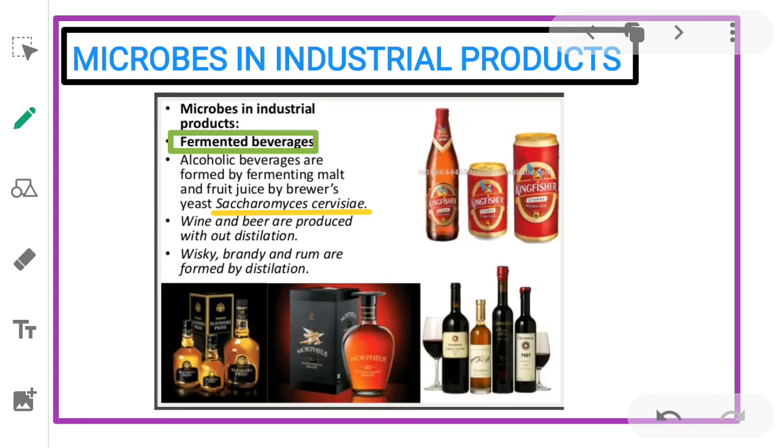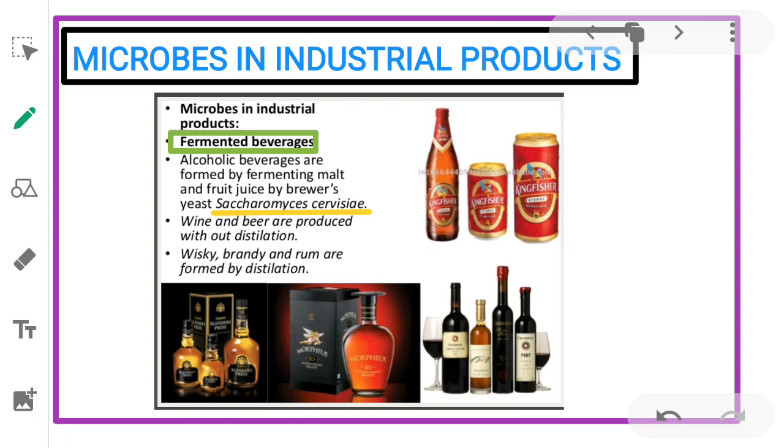Next, we study microbes in industrial products. Microbes are used to synthesize a number of products valuable to human beings. Beverages are one of the examples. Production on an industrial scale requires growing microbes in very large vessels called fermenters. Alcoholic beverages are formed by fermenting malt and fruit juice by brewer's yeast, Saccharomyces cerevisiae.